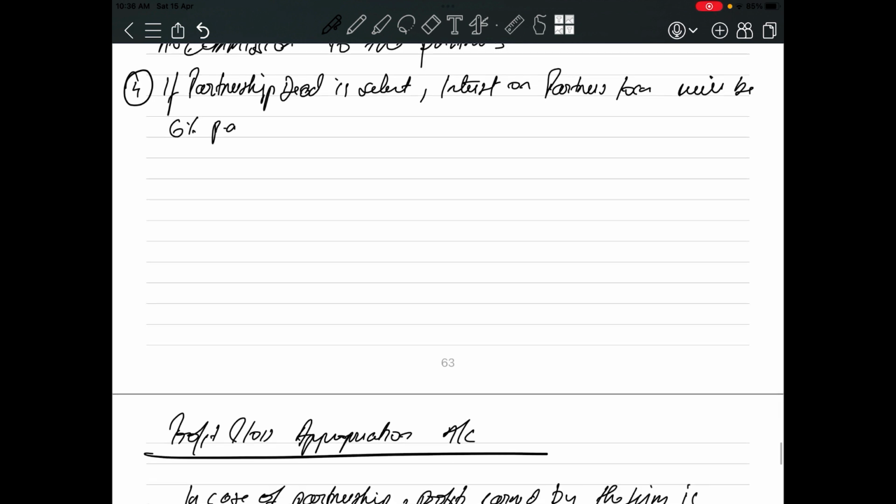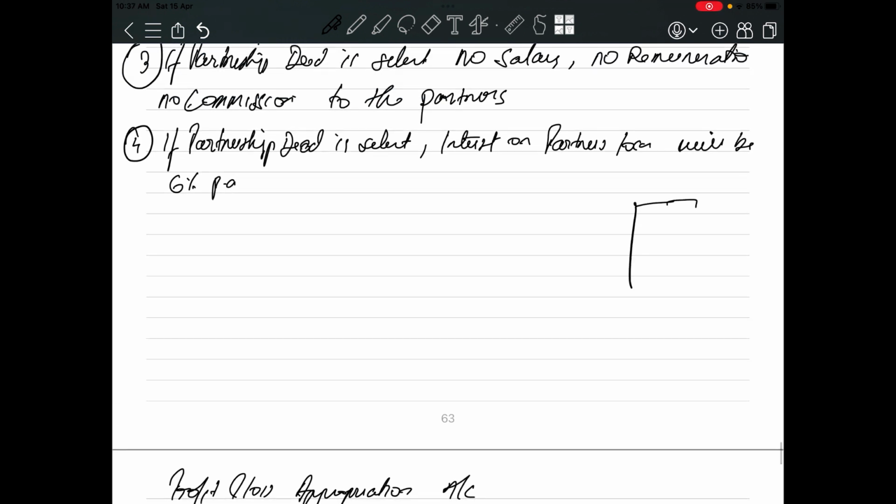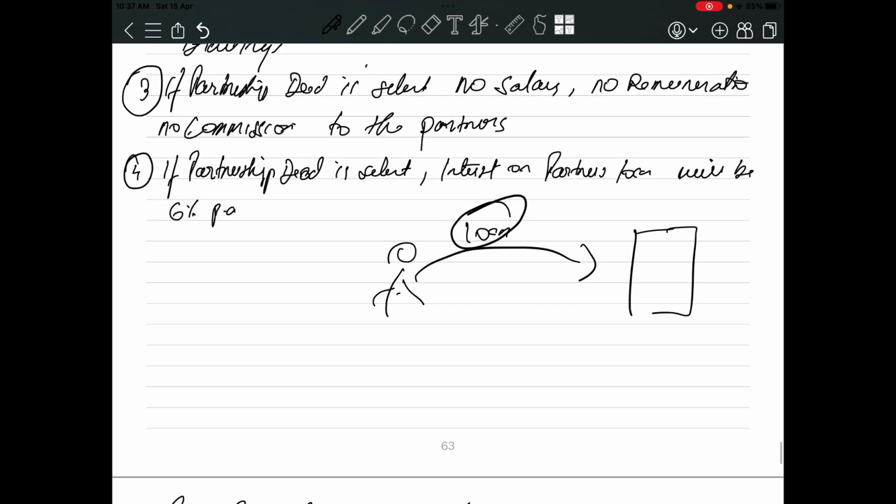There can be a situation where a partner has given a loan to the firm. Can a partner give a loan to the firm? Obviously the partner can give a loan to the firm, and the partnership firm can take a loan from the partners. Now if nothing is mentioned in the deed regarding interest on partner's loan, what will be the interest rate? It will be 6% per annum.